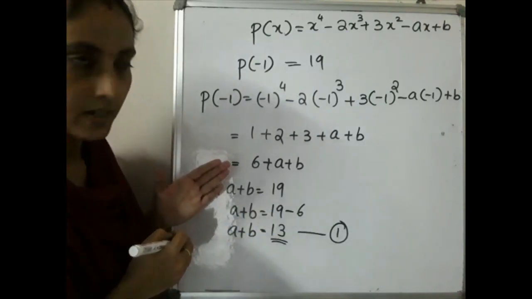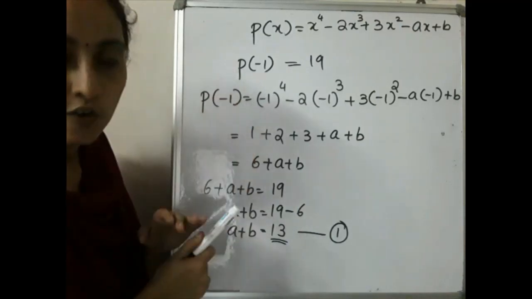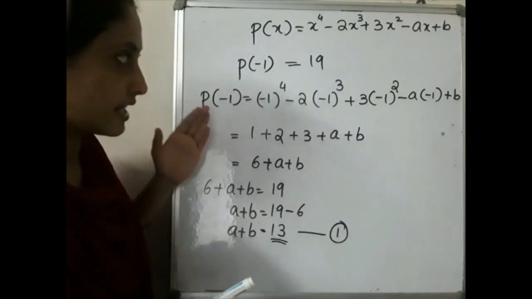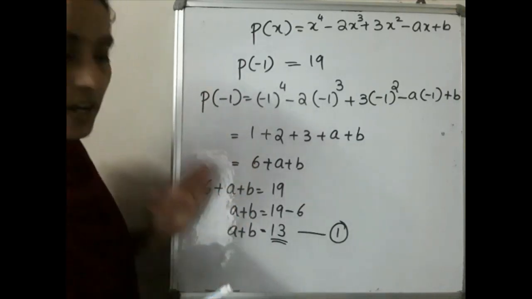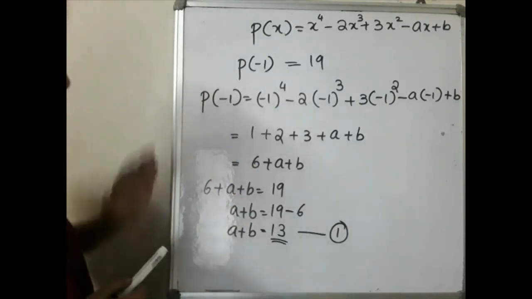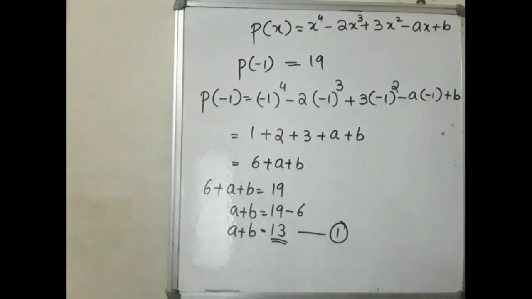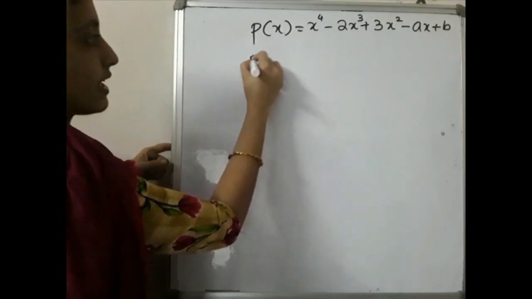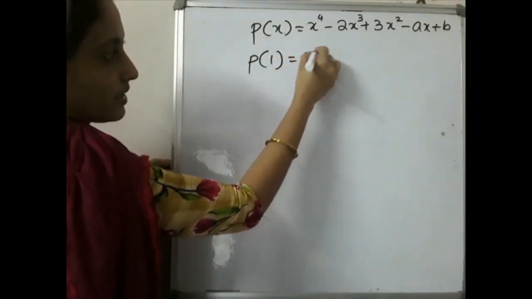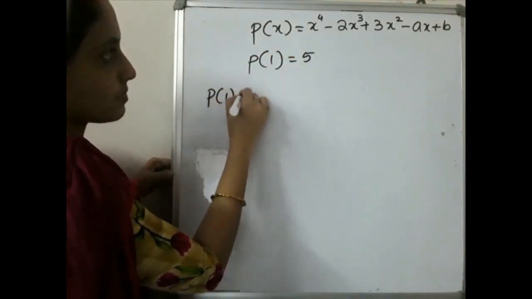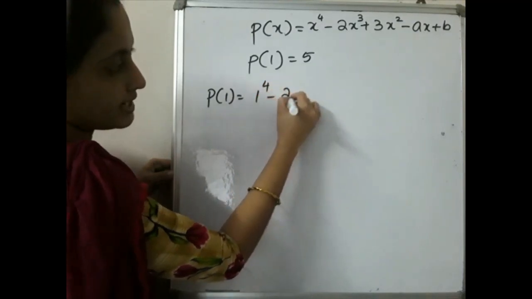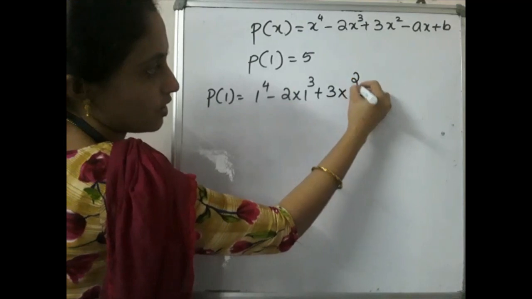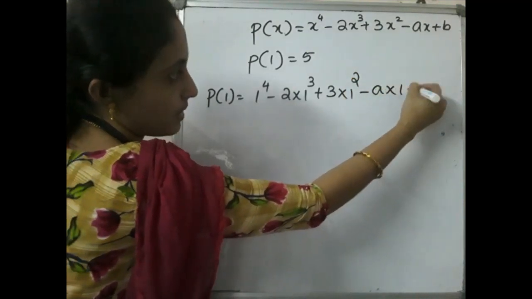Yes, we have to find p of 1. According to our question, p of 1 is equal to 5. In a similar way you have to equate. So please write down this much. Then you have to find p of 1. What is p of 1? 1 raised to 4, minus 2 into 1 cube, plus 3 into 1 square, minus a into 1, plus b.